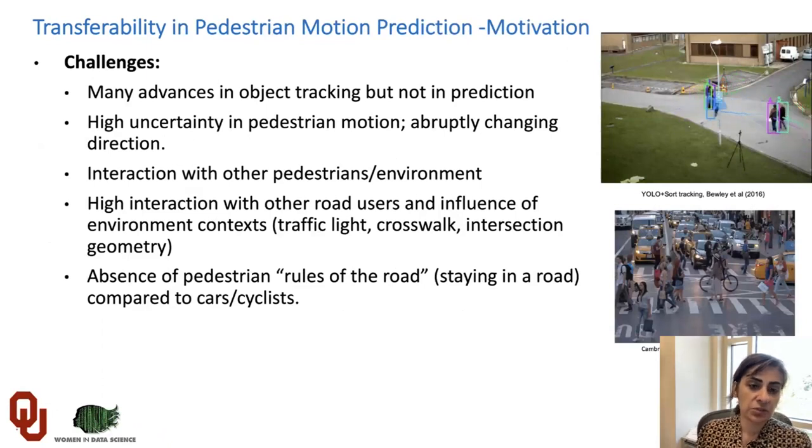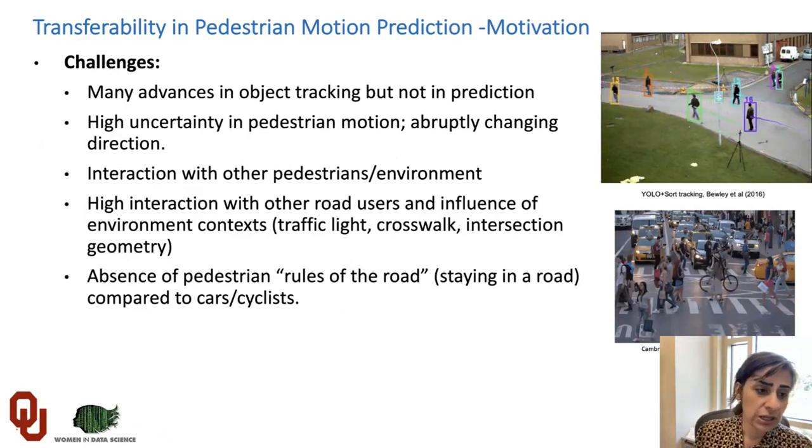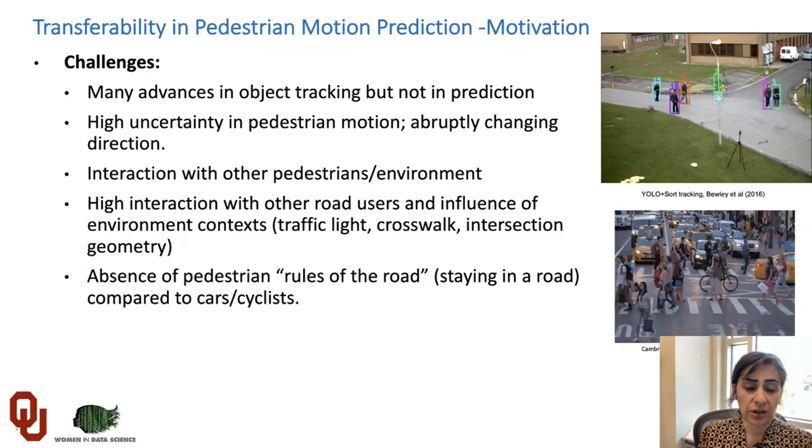In terms of pedestrian prediction, the motivation is that we have a lot of advances in object tracking, but there are still many questions that remain on the prediction side, because predicting pedestrians usually includes a lot of uncertainty in pedestrian behavior. They may change their direction abruptly and they move very quickly. They also usually don't follow a specific rule, like staying in a specific boundary or a specific road, similar to cars or cyclists. So that's what makes the problem of predicting pedestrian behavior more challenging.